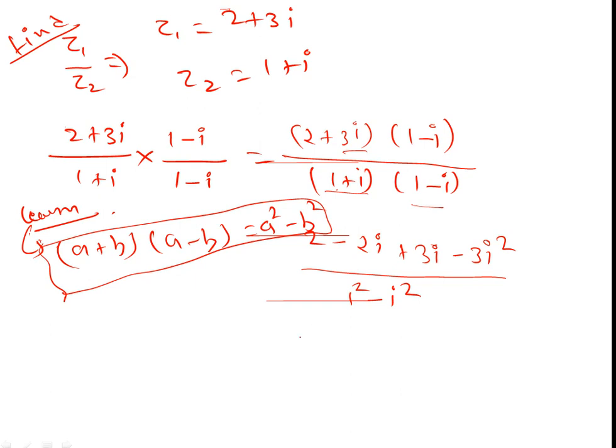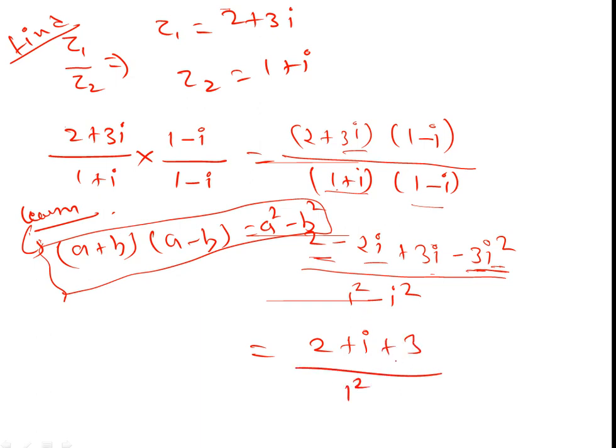So we can write it as 2, then 3i minus 2i is i. What is the value of i square? It is minus 1. Minus 1 into minus 3 is 3.